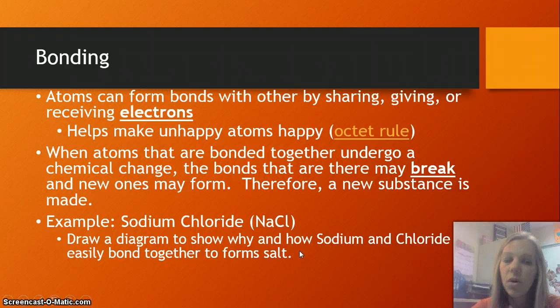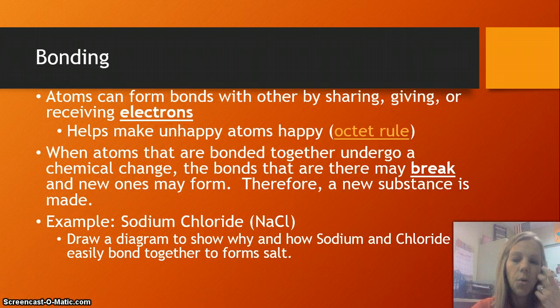I want you to draw a diagram of sodium chloride. Sodium being Na, the element Na, and chloride being Cl. When those are chemically combined, they form salt.